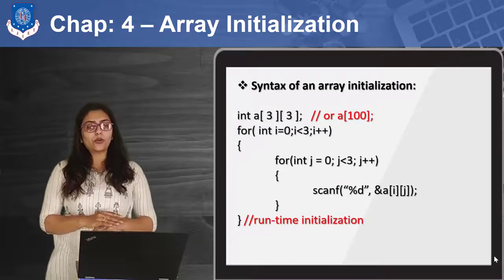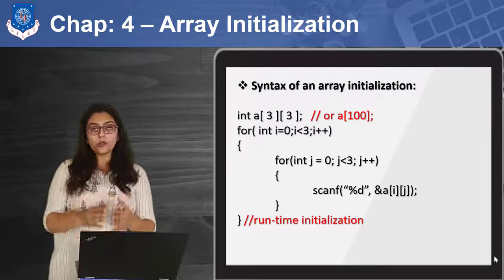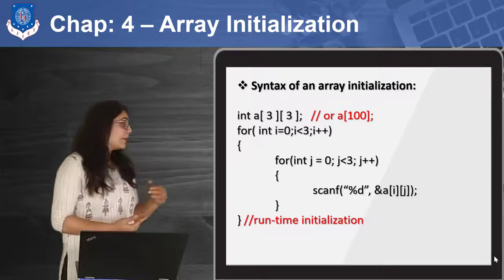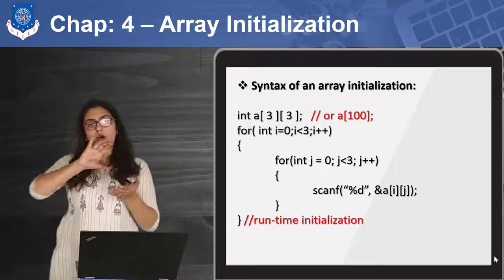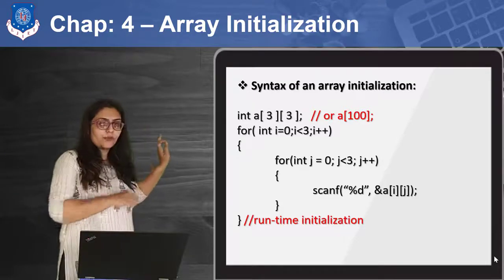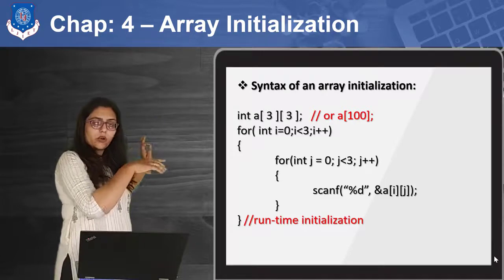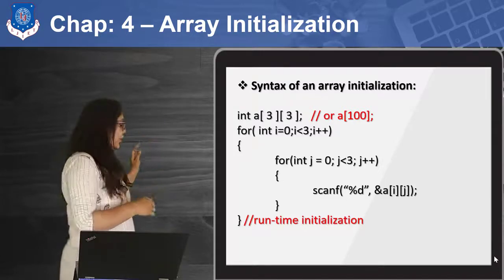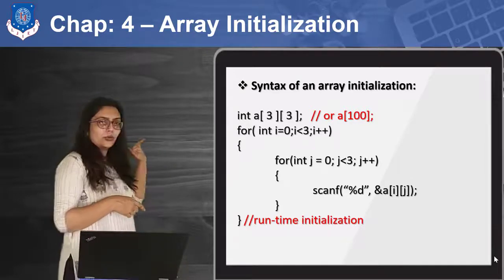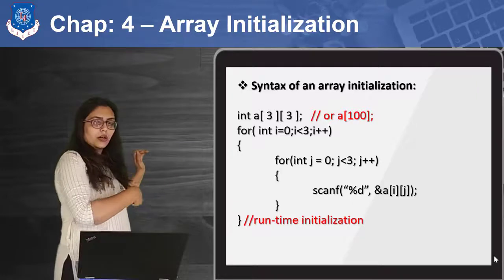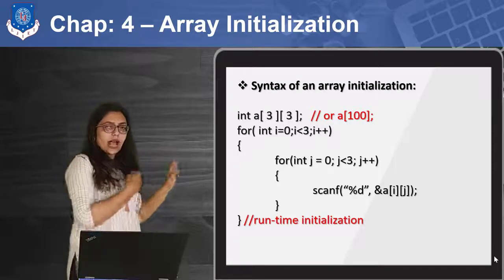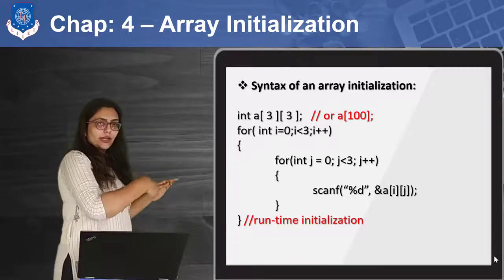Now what if you don't want to initialize it at compile time? You can also initialize it at runtime. You can use scanf for that, and you know that the first row will be filled first. So for i equal to 0, the zeroth column, then the first column, and then the second column will be filled. So for i equal to 0, I have to run a loop 3 times. Similarly, for i equal to 1, I have to run the column loop 3 times, and similarly for i equal to 2, I have to run it 3 times.